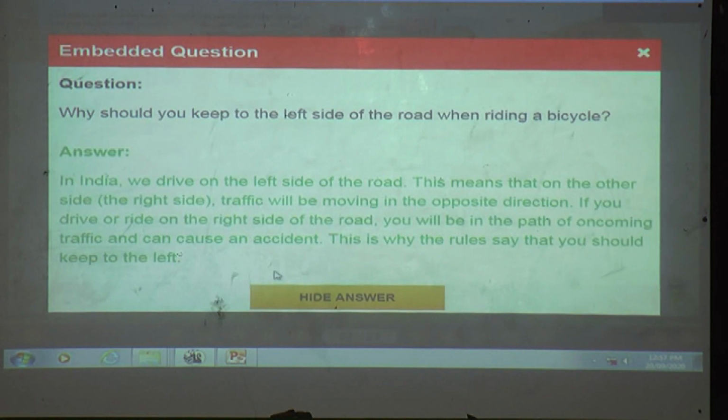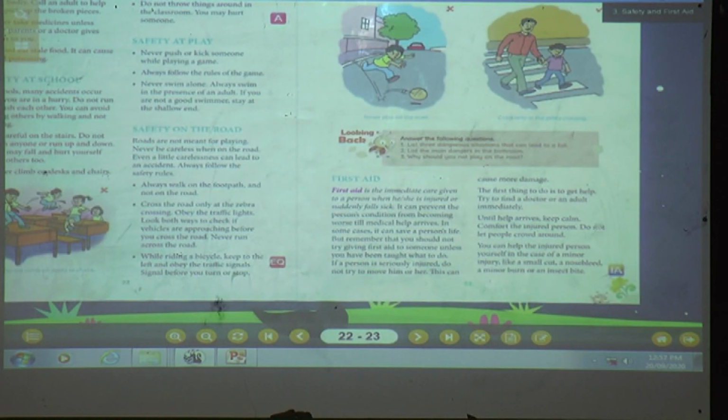What is the answer given here? Let us see. In India, we drive on the left side of the road. This means that on the other side, that is the right side, traffic will be moving in the opposite direction, meaning it is coming towards us. So if you drive or ride on the right side of the road, you will be in the path of oncoming traffic and can cause an accident. So this is why the rules say that you should always keep to the left. Understood, students? Now we will move to the next one regarding first aid.